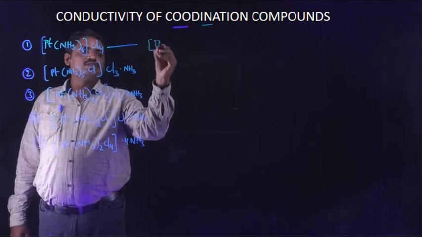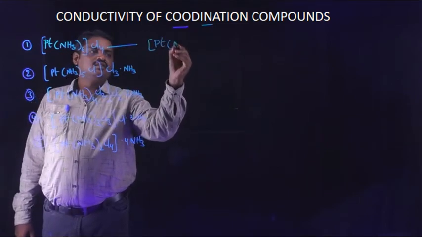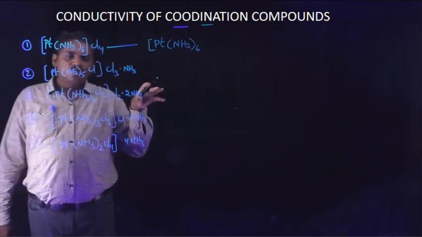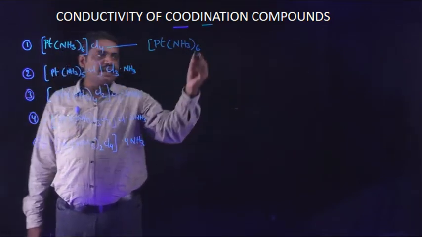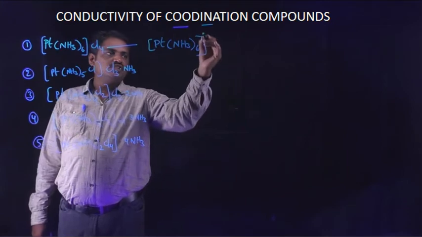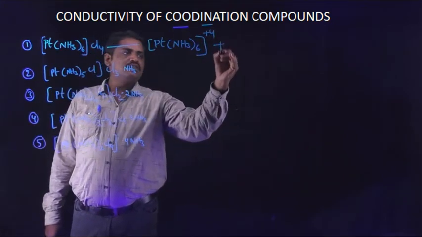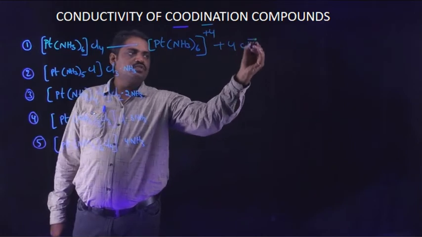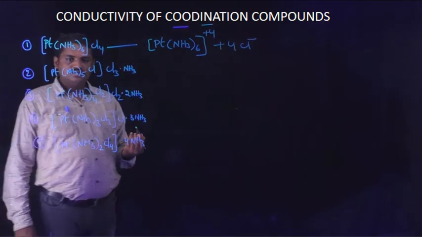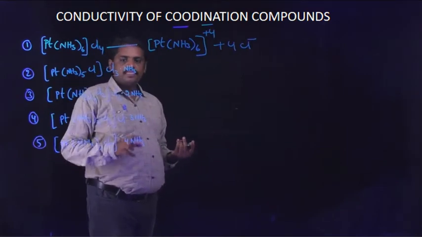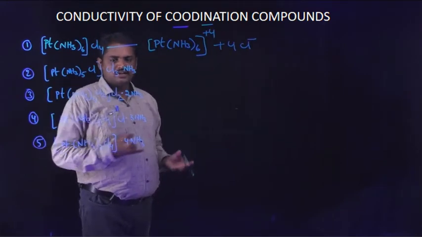In this coordination sphere, Pt(NH3)6 means platinum coordinated with 6 ligands. The charge is plus 4 and the chloride ions are 4 Cl minus ions. These are the decomposed ions.